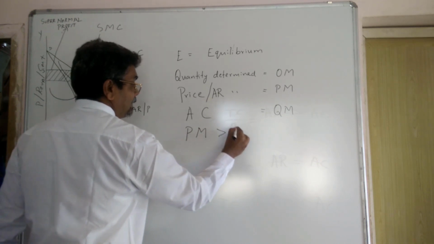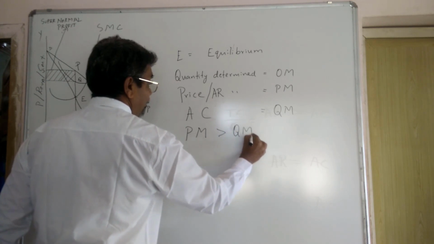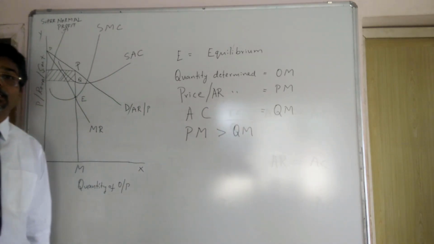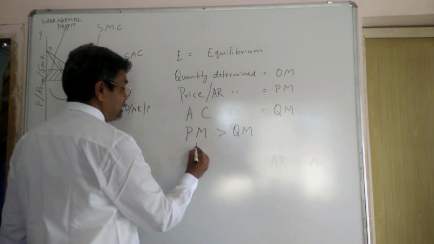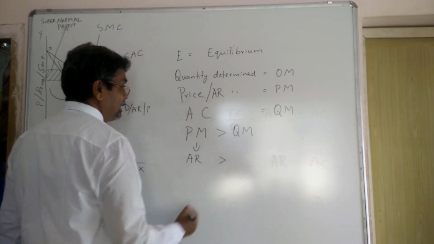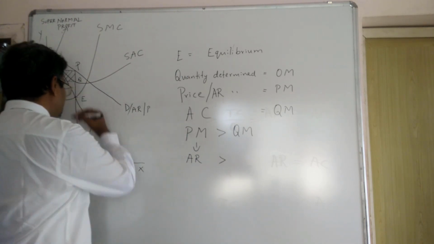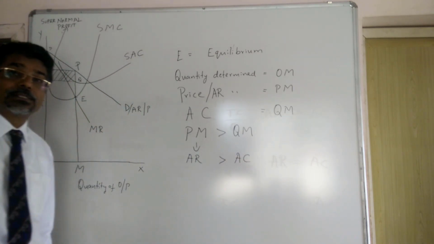PM is nothing but average revenue, and QM is the average cost.